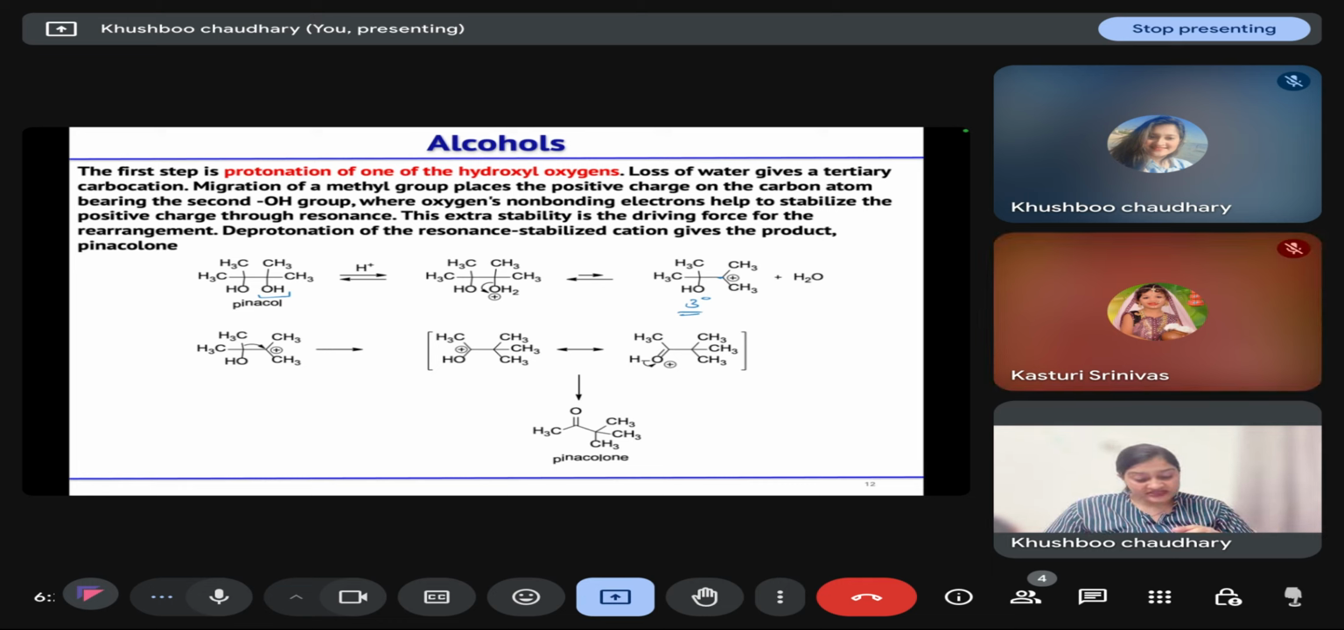So this is the pinacolone rearrangement. Firstly, this tertiary carbocation forms, and then rearrangement takes place. After rearrangement, we get a carbocation that is next to the oxygen, and this carbocation is more stable than the tertiary carbocation because of the lone pair of oxygen attached to the carbon having the positive charge. The oxygen uses its lone pair to stabilize the positive charge on the carbon, and then after proton loss it leads to the formation of pinacolone.